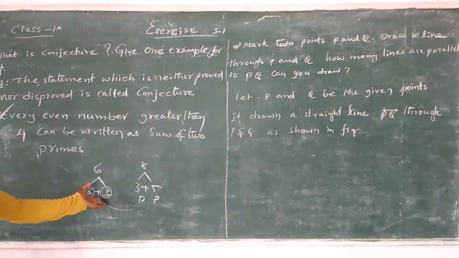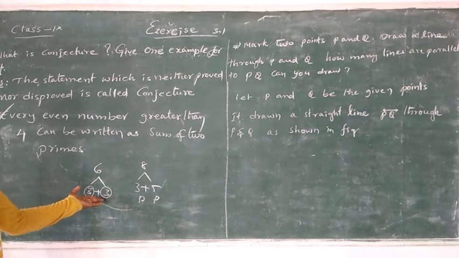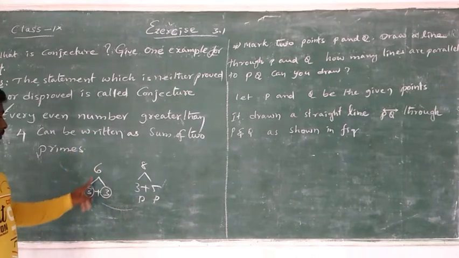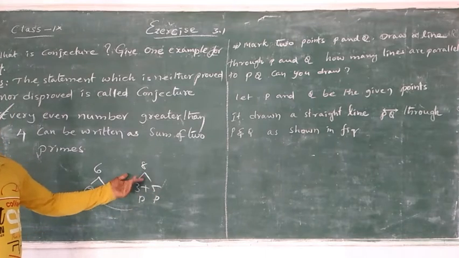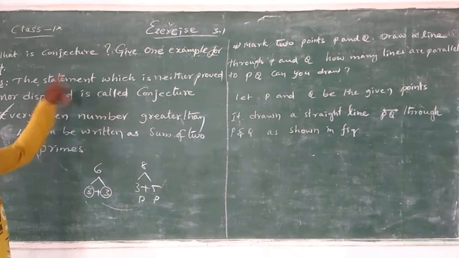So the statement which is neither proved nor disproved. Next, not disproved. Look here, 3 plus 3, prime numbers. 3 plus 5, prime numbers. For such examples, we call them a conjecture.